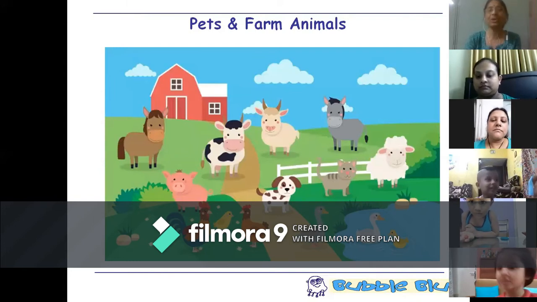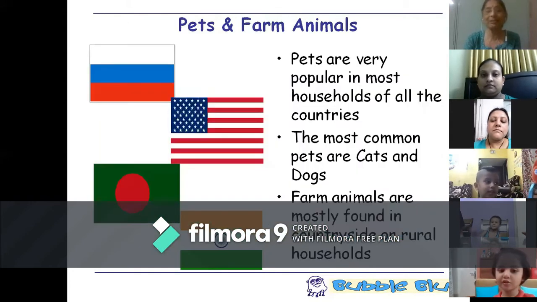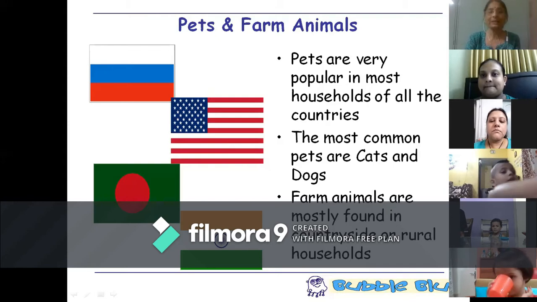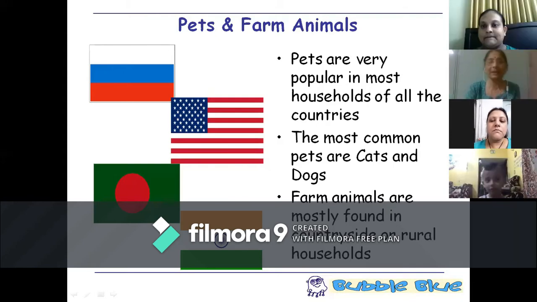Now let's talk about the country flags. We need to recognize the flags, isn't it? Now look at here. This first one is the flag of Russia. This one is the flag of USA. And this green one with a red circle inside, this is the Bangladesh flag. And this tricolor, all of you know, is India's flag.